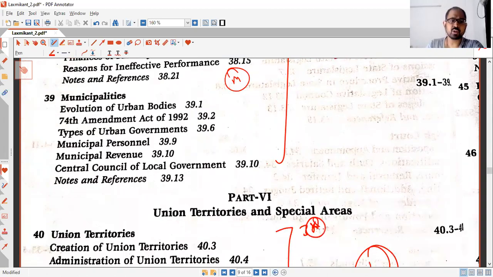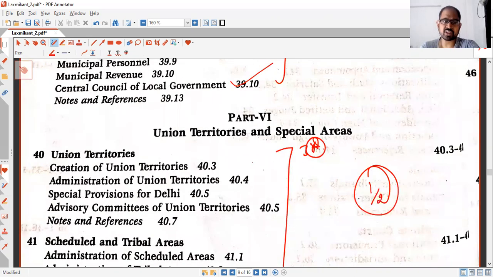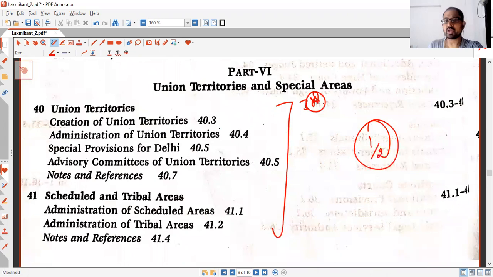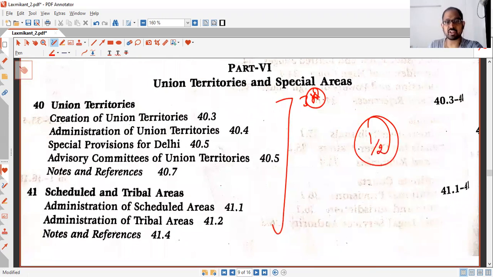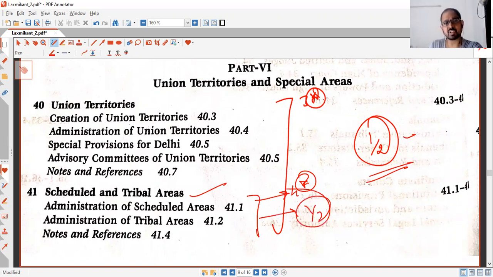And then municipalities also, you need to read about the 74th Amendment and then the Central Council of Local Government. That's it. Then union territories and special areas. Union territories are not very important, but schedule and tribal areas are quite important. I'll give them 4 stars. So both these chapters should not take more than half an hour. This one chapter, if you take it alone, can take half an hour. This chapter is like 15 minutes to read, not too much. Just go through the chapter.